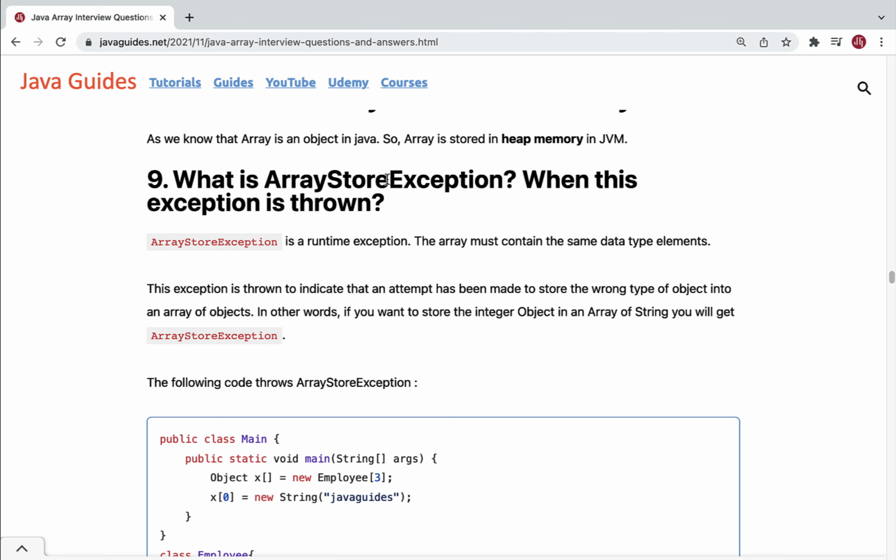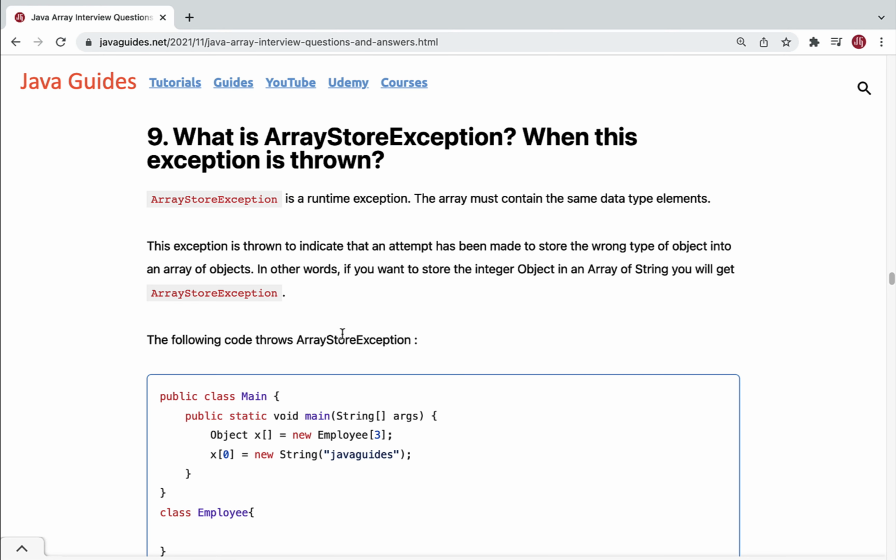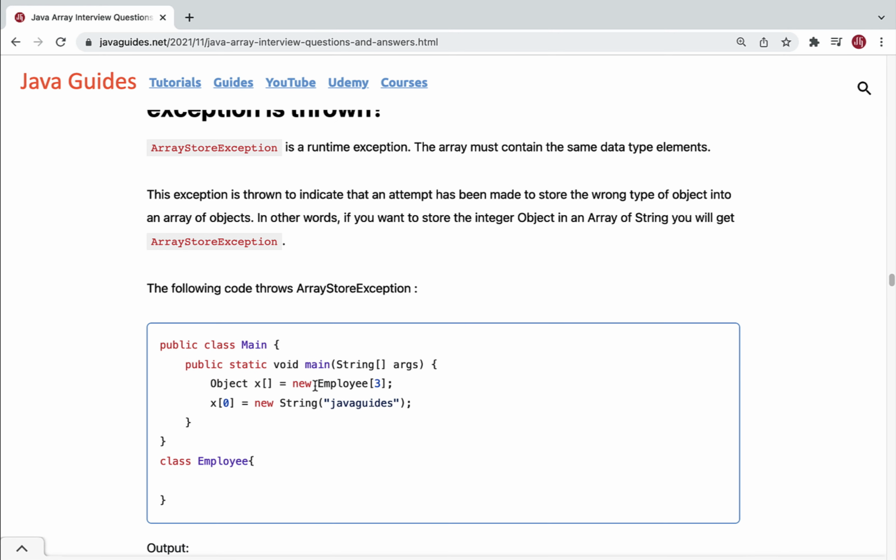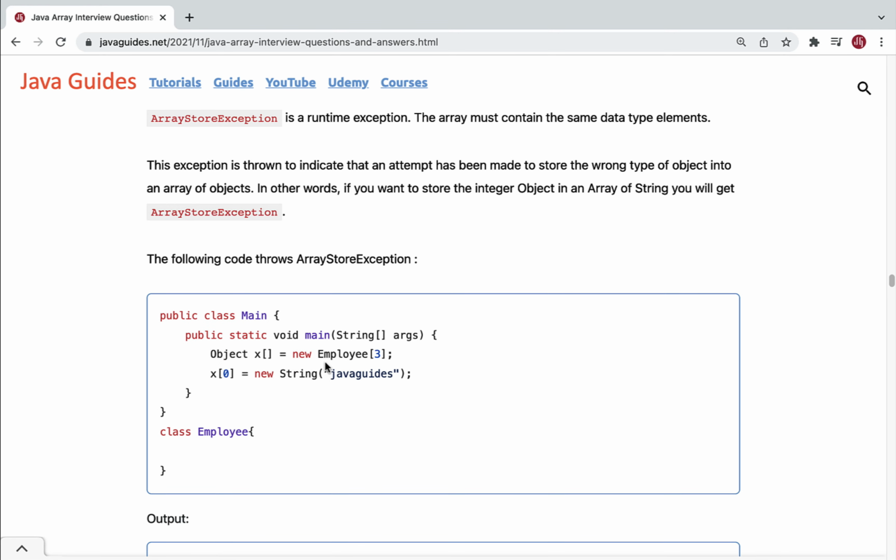Well, basically array store exception is a runtime exception. The array must contain the same data type elements, otherwise you will get array store exception. If you try to store a different type of element in an array, then typically this exception occurs. For example, look at here, employee array. Here we have provided a reference type as an object so that you can add different types of elements to an employee array.